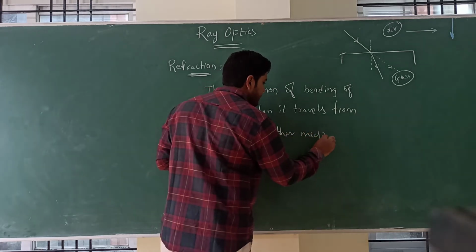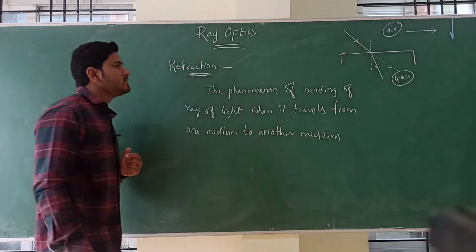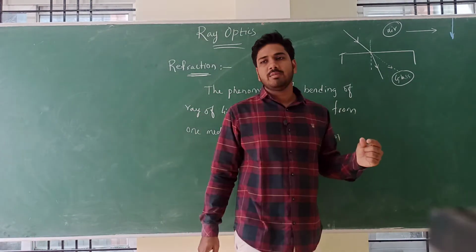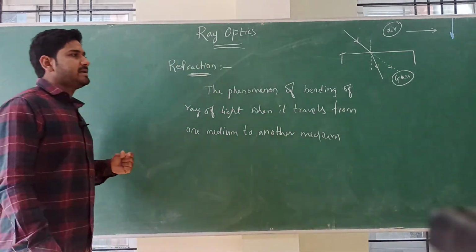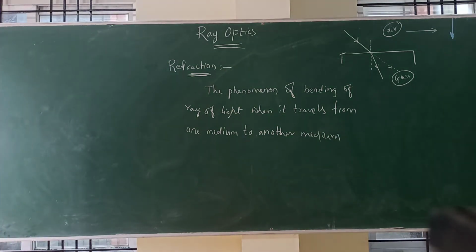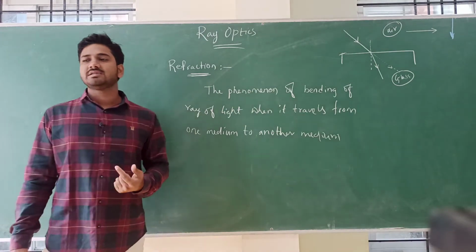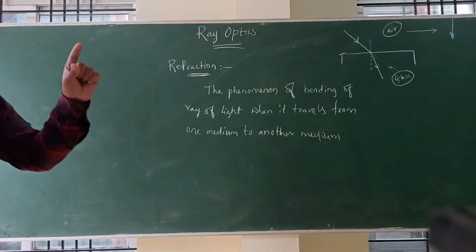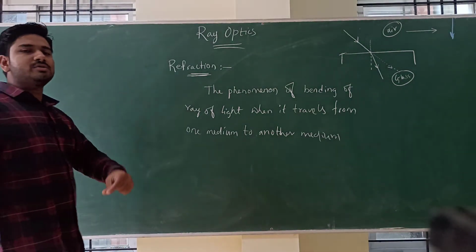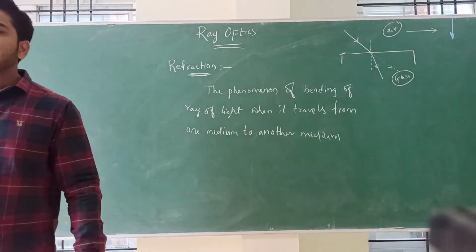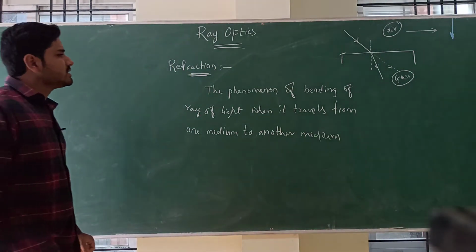What is refraction? When the light is passing from one medium to another medium, at that time the light ray will change its direction of motion. So that phenomenon is called refraction of light.